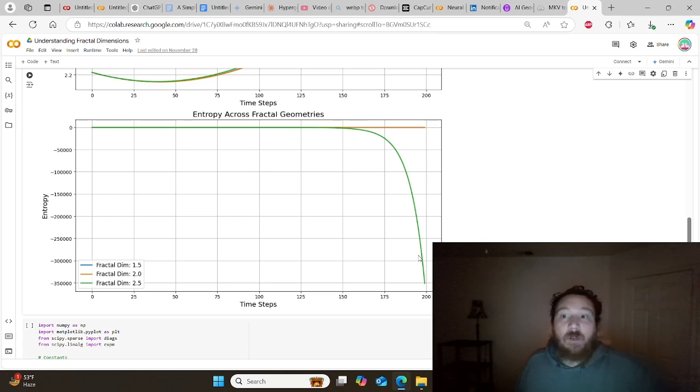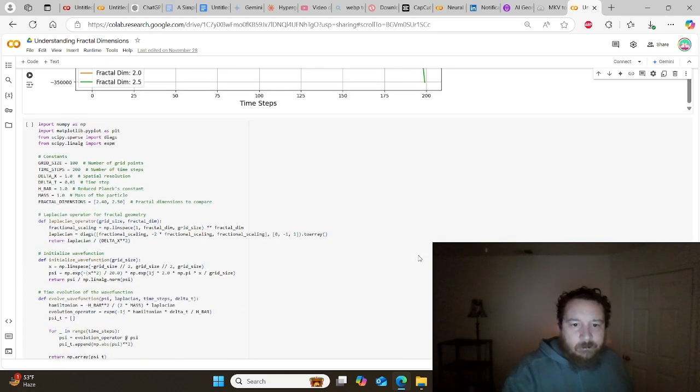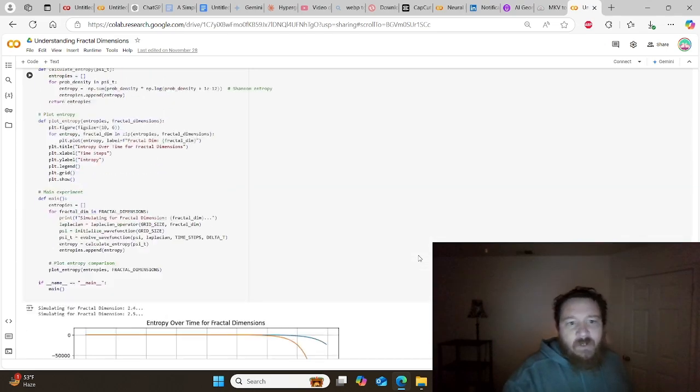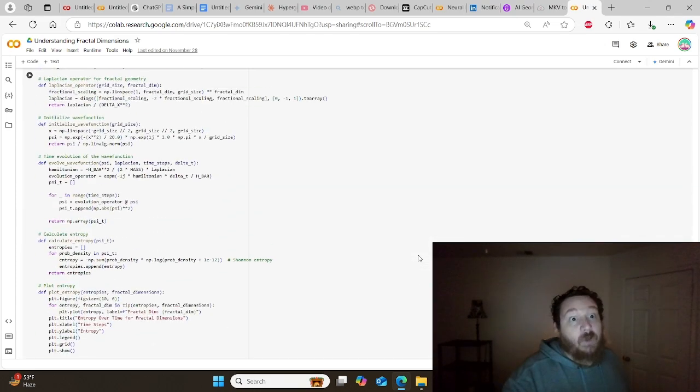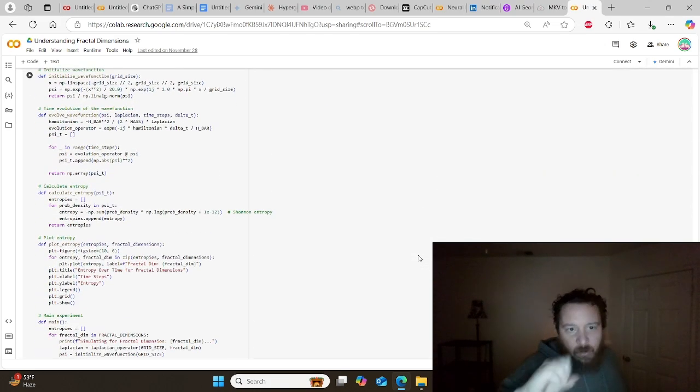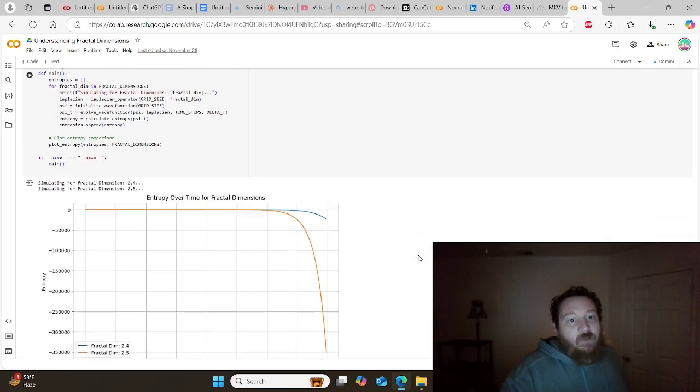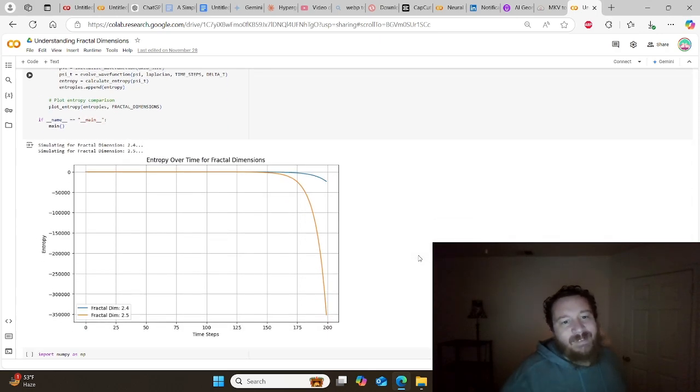Fractal dimension 2.0 is a different universe than fractal dimension 2.5. You're looking at it here. And so where does that difference start to occur? That's what I want to figure out next. Fractal dimension 2.5 is off the charts different than 2.0. But what about 2.4 compared to 2.5? Interesting. That's where we start to see the break, right around fractal dimension 2.4.